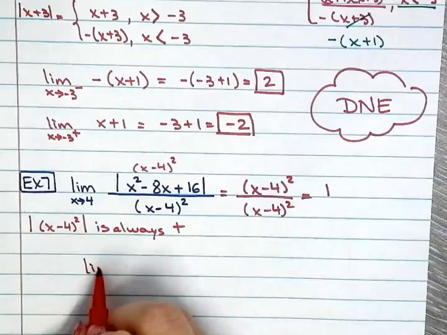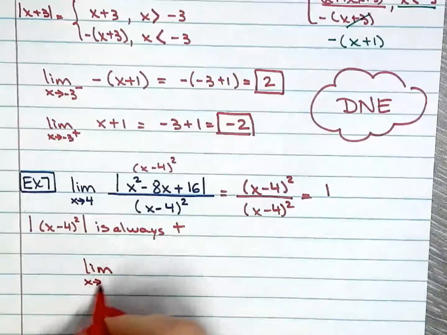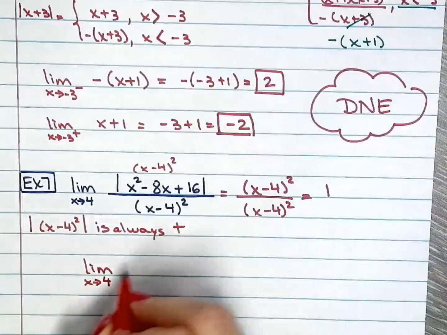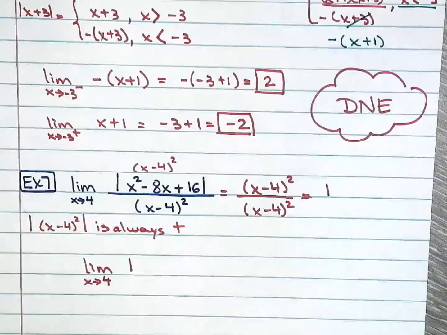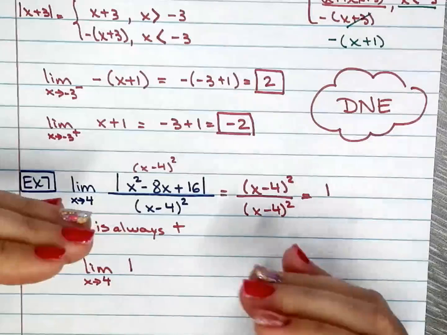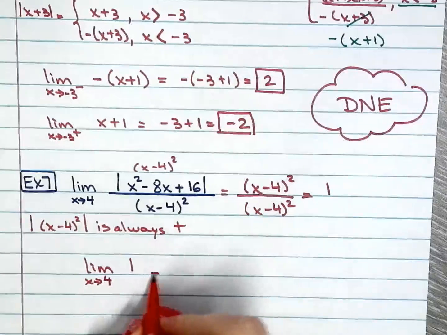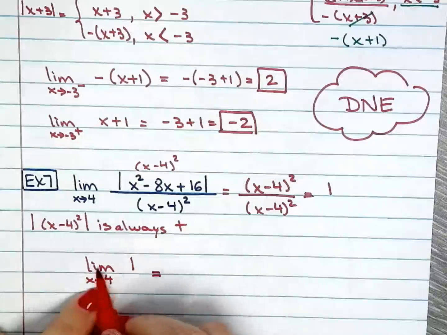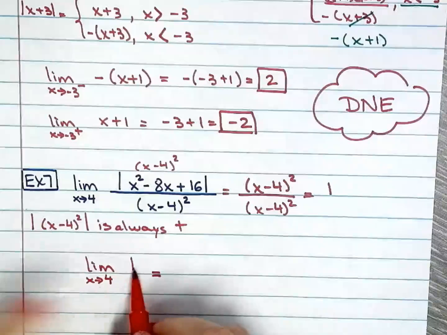And then you're simply just finding the limit as x approaches 4 of 1. It doesn't matter from the left or from the right. They're going to be the same. So therefore, the limit of a constant is the constant.